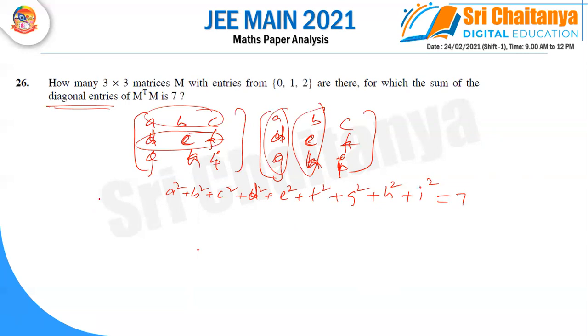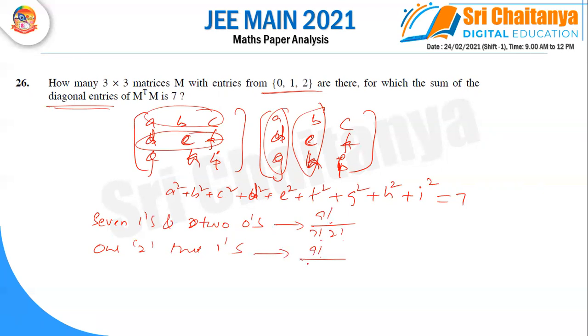Now we are calculating cases. The entries we should take are only 0, 1, 2. Maybe in that case you can take seven 1s and two 0s. Another condition is one 2 and three 1s. From this you can write 9 factorial by 7 factorial 2 factorial.